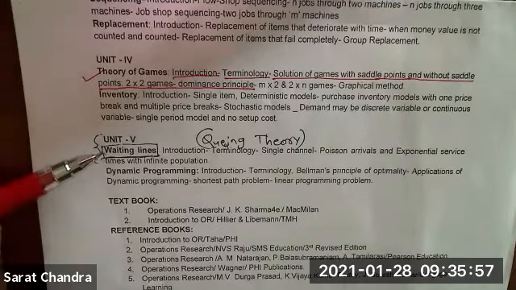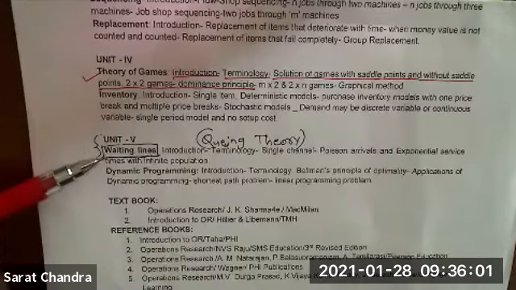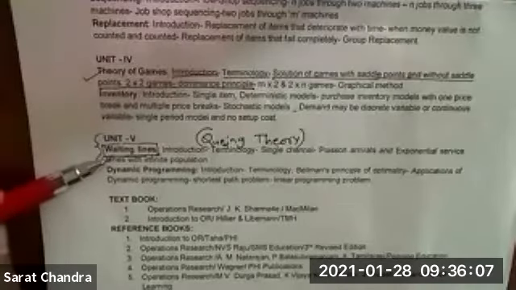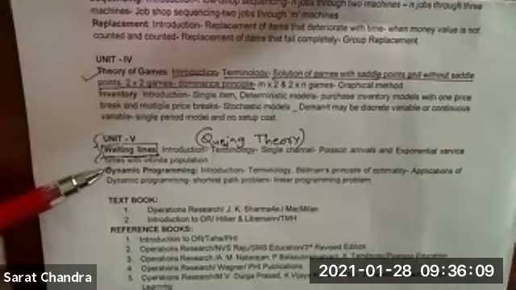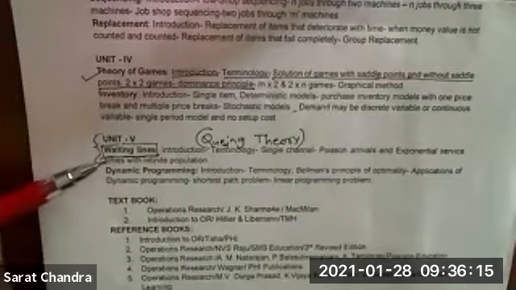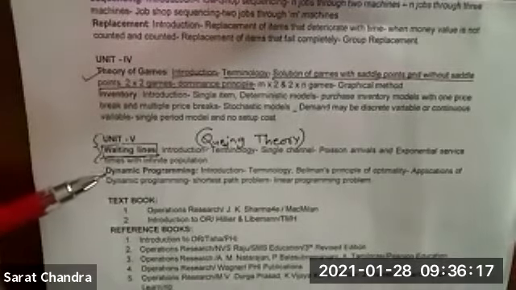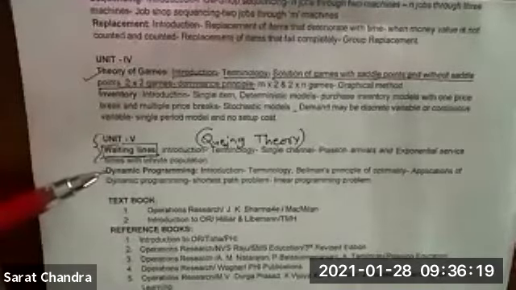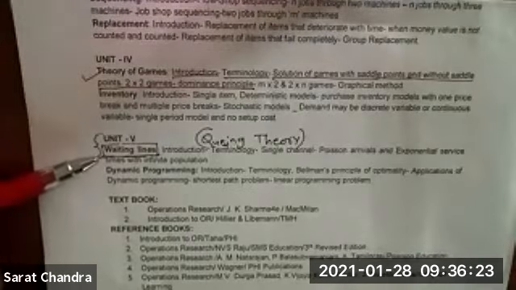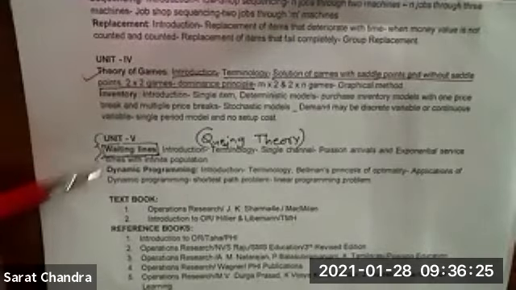In the coming 2-3 classes, we are going to complete this topic, waiting lines. It is very simple, only 5 to 6 small formulas are there, one-line formulas. If you can remember those formulas, just put the formula and get the answer. Like that, questions you will get. So today we are going to start with waiting line.